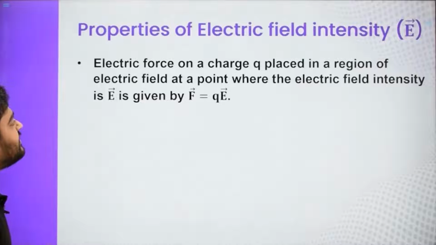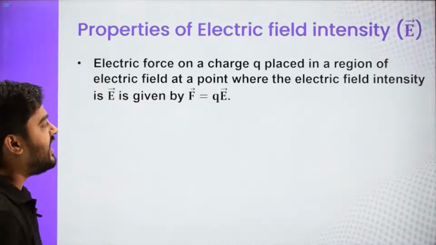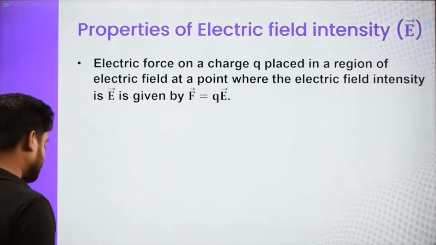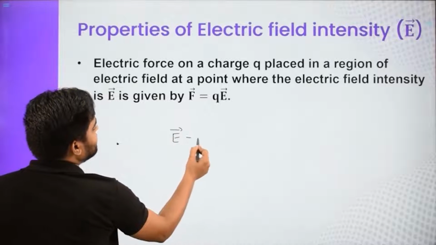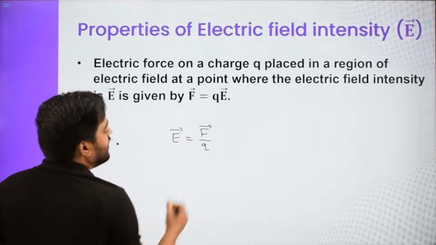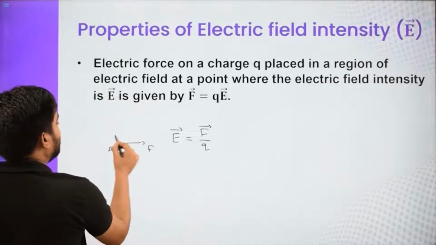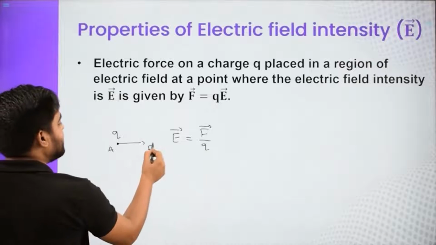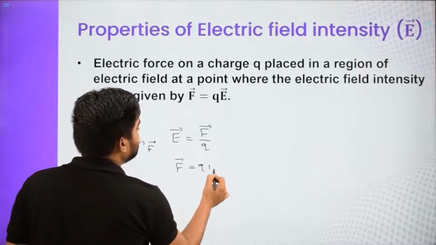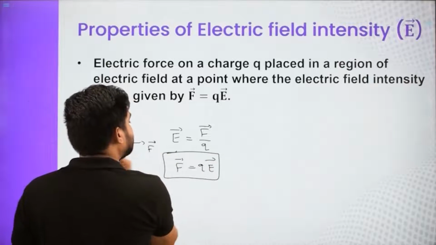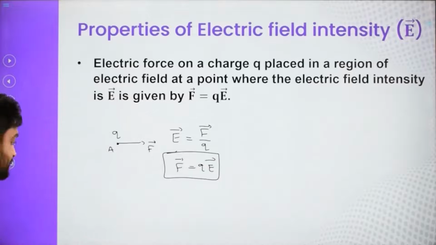The next property is the electric force on a charge Q placed in a region of electric field, at any point where the electric field intensity is E, given by F is equal to Q times E. At any particular point, how have we defined E? Electric field intensity is nothing but force experienced per unit charge. If you want to get the force, this is the point where the electric field intensity is E. A charge Q when placed over here experiences force F vector, and we will say F vector is nothing but Q times E vector. It is important that you remember this relationship. This is the force experienced by charge Q when placed in electric field intensity E.